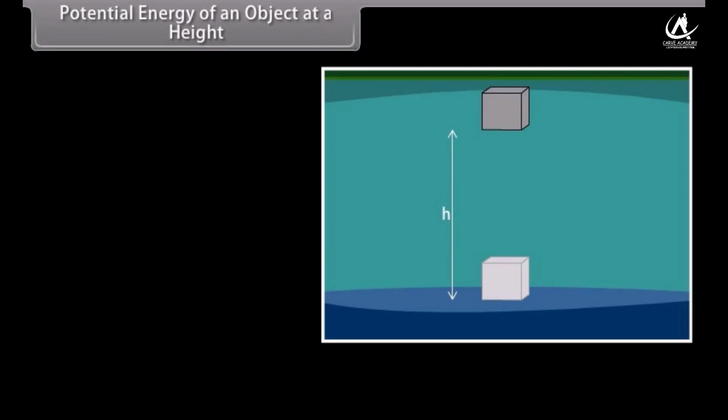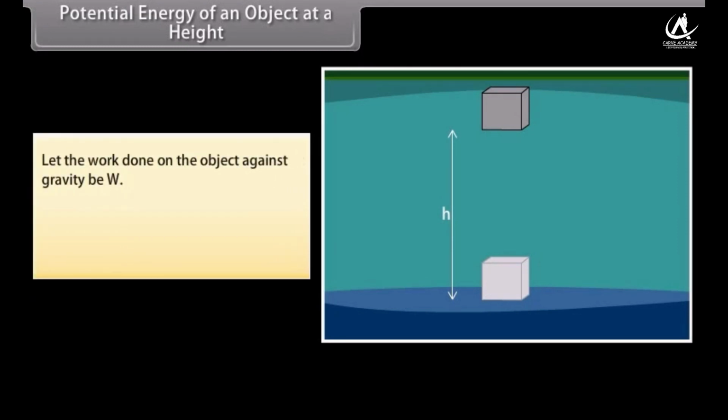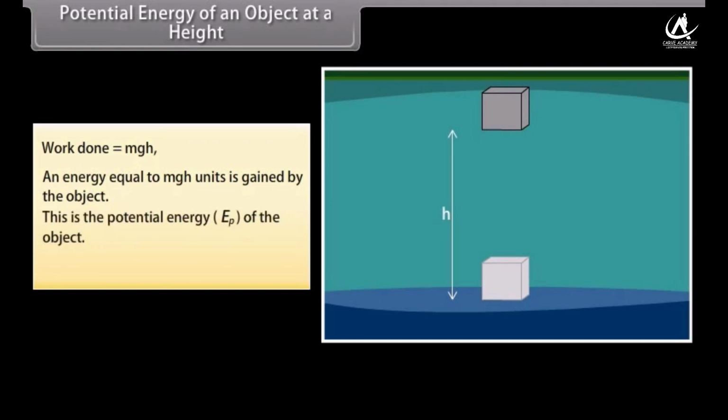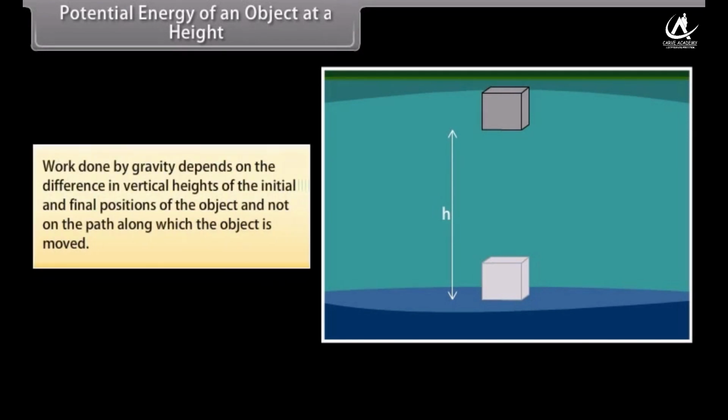The object gains energy equal to the work done on it. Let the work done on the object against gravity be W. That is, work done W is equal to force into displacement, which is equal to mg into h, which is equal to mgh. Since work done on the object is equal to mgh, energy equal to mgh units is gained by the object. This is the potential energy of the object. Also, the work done by gravity depends on the difference in vertical heights of the initial and final positions of the object and not on the path along which the object is moved.